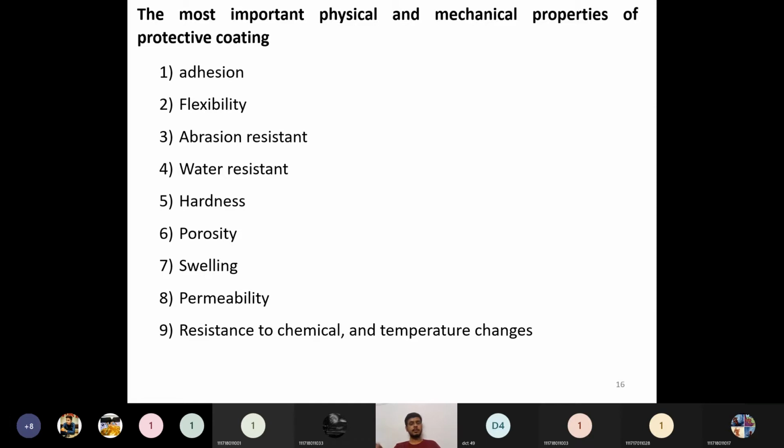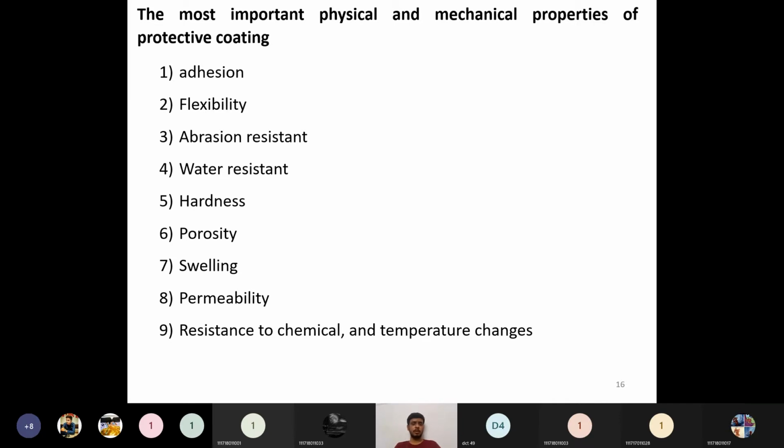Then the next one is flexibility. If you are using a brush or a spray and the paint is flexible, it is very easy for us to apply that paint. If it is not flexible, we cannot apply it readily. We have to drag it, applying a very high dragging strength. So the coating material should be very flexible.